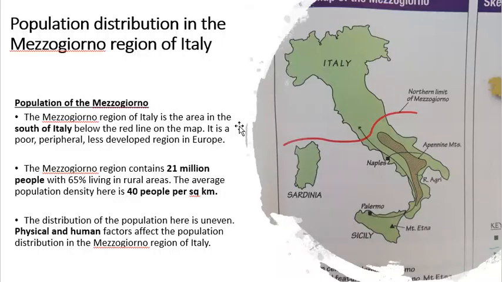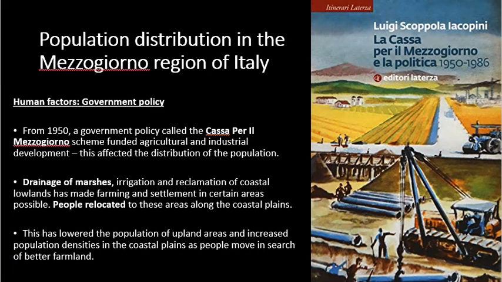If we go back here to our slide, guys, look here. Naples, our city Naples, is along the coast. And that's a big area that would have developed and benefited from the Casa per il Mezzogiorno, okay? This has lowered the population distribution in upland areas and has increased population densities in the coastal areas as people move to the coast in search of better farmland.